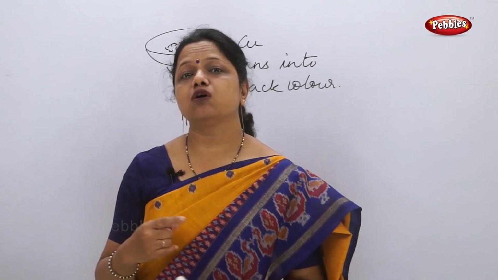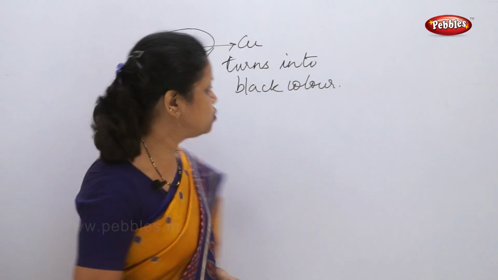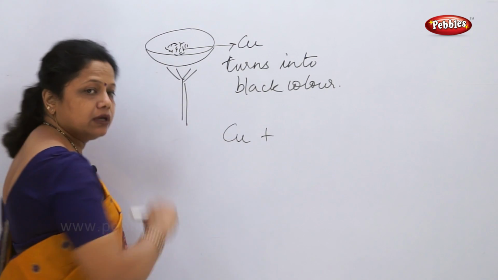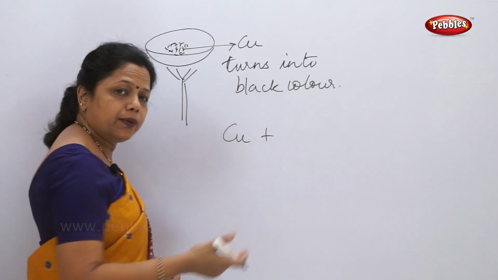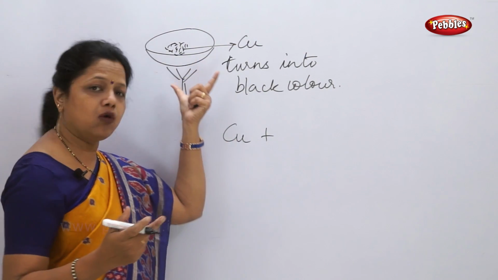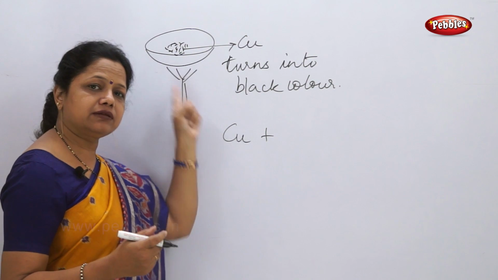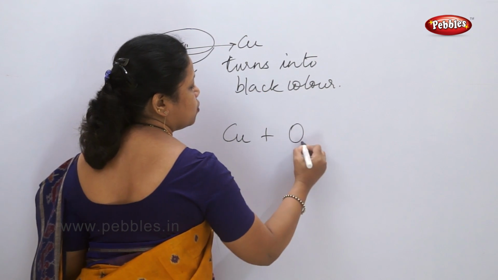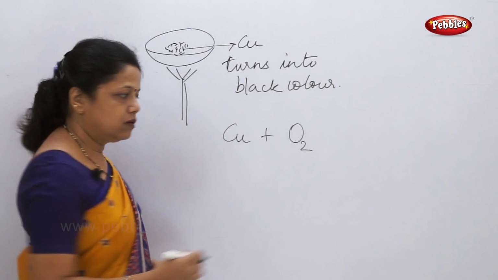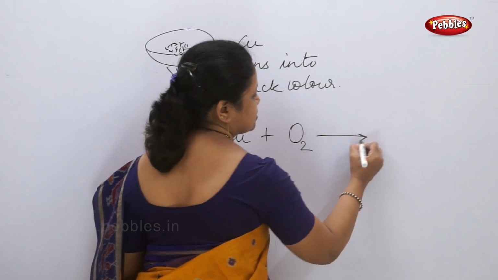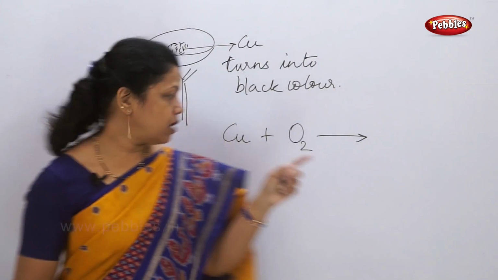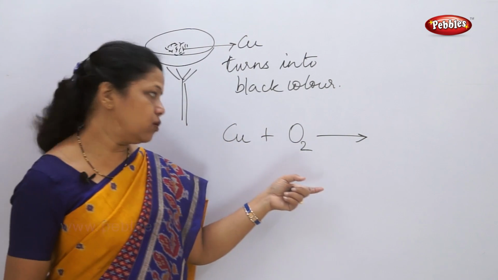It forms its oxide. So I'll show you how. Cu, that means it was the copper which we took here. Now when I'm heating copper, it is heated in the open. So what is happening? It is reacting with oxygen of the air. So what is the oxygen formula? O2. I'll explain how we are writing this. Copper Cu, oxygen O2.